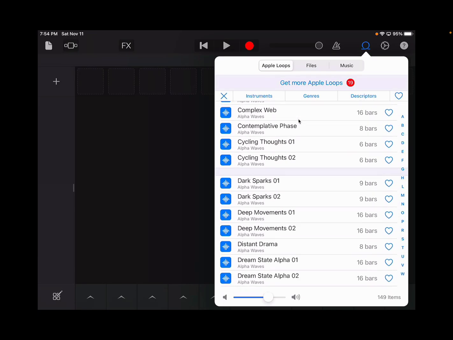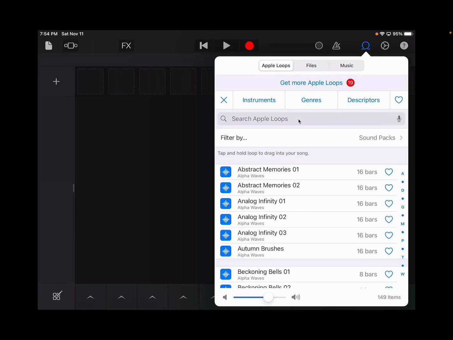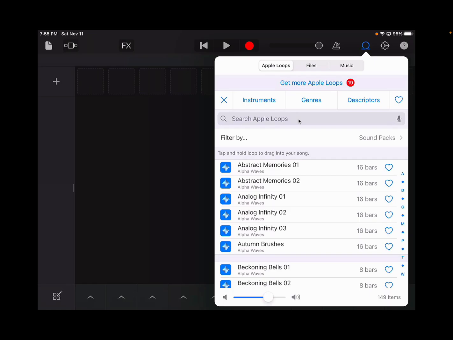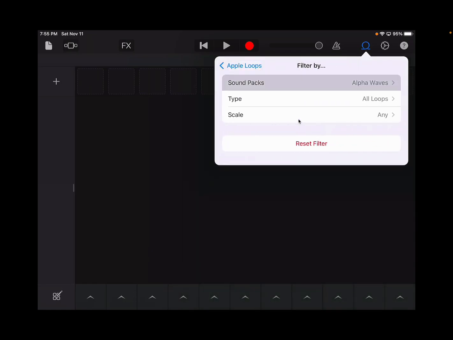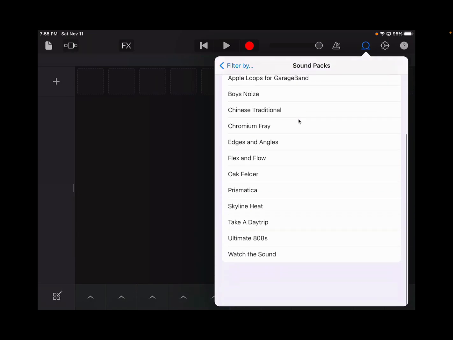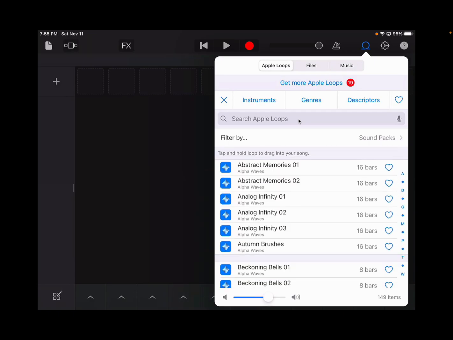So that's a way that you can go through, and if they don't come up as an actual loop station, then you can sometimes filter by clicking on the filter button, clicking on the sound packs, and then look through and find the sound pack that you wanted to check out. Okay? So we'll just throw a couple on here just to see how they sound. I have no idea what these are going to sound like, so we'll just put a couple together.